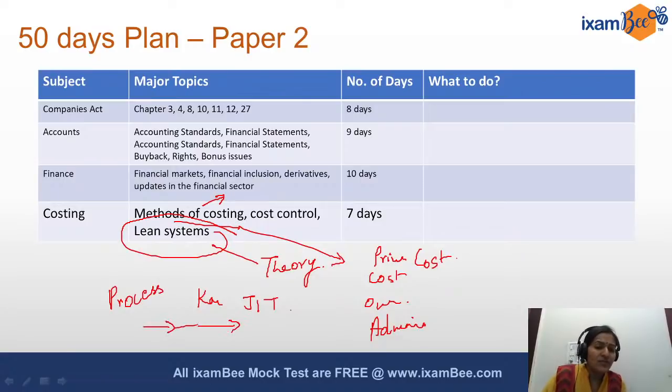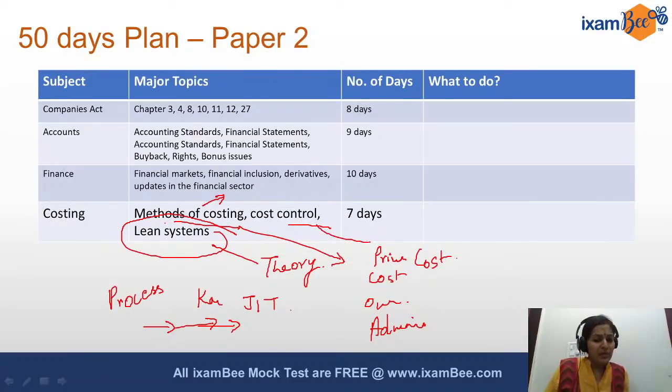So the product of this becomes the input of this. This is just logical thinking. For this, if you are struggling to remember, oh, process costing is a type of method which I have to mug up, then it will scare you. So just think of it as a logical step. All this is very logical. So take it from that point of view, and costing can be a very, very scoring subject here.